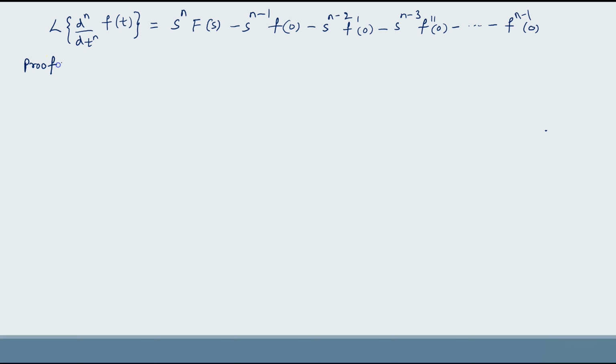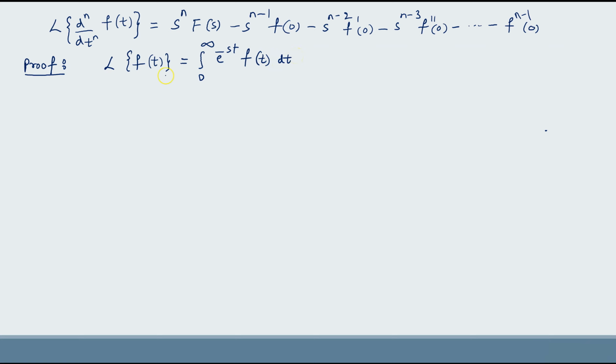To prove this, first we find Laplace transform of first order derivative of f of t. To prove that, first consider the basic definition of Laplace transform. L of f of t equal to integral 0 to infinity e power minus st f of t dt.